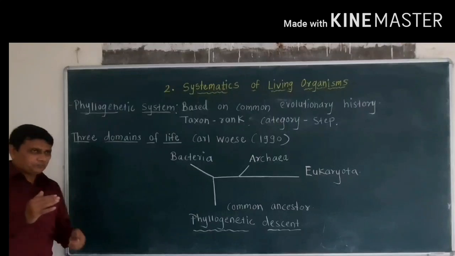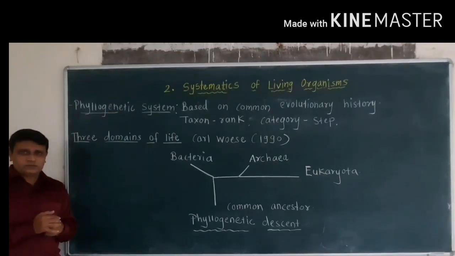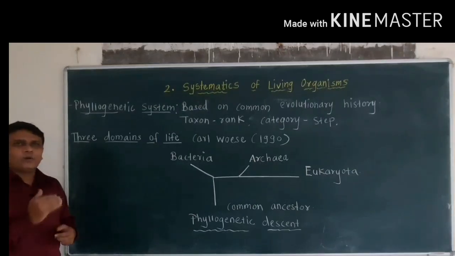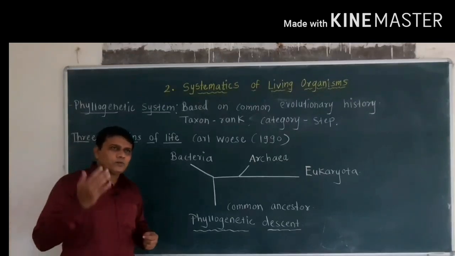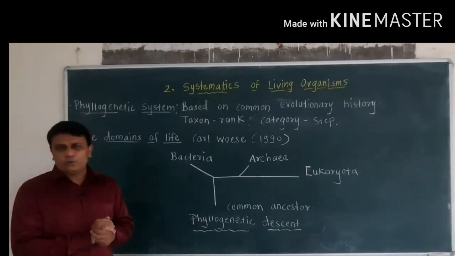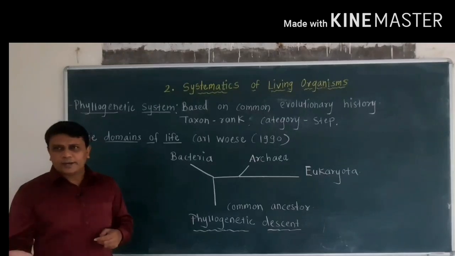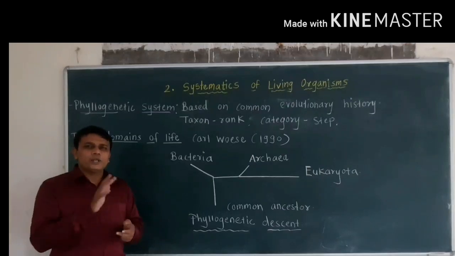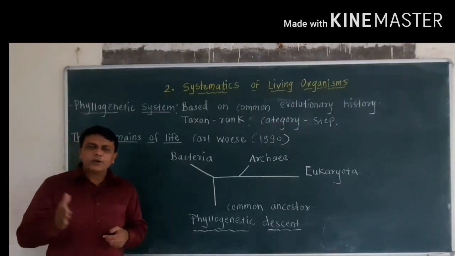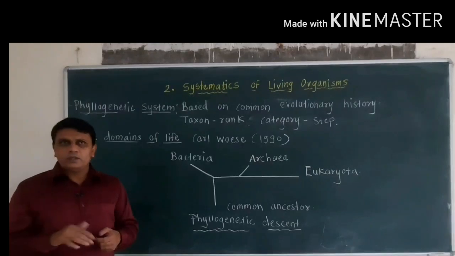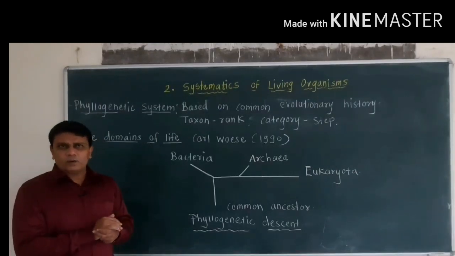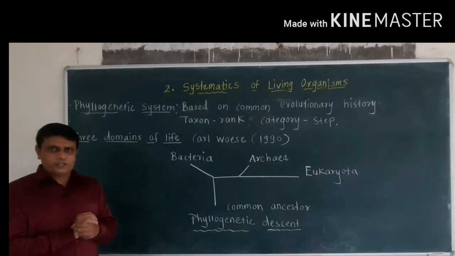Now during the evolutionary process, initially on earth there were more simple organisms or simple forms. And from these simple forms, during the course of evolution, different complex organisms developed. For example, initially there were a number of unicellular organisms, but later on during the course of evolution, these unicellular organisms developed into multicellular or more complex organisms.